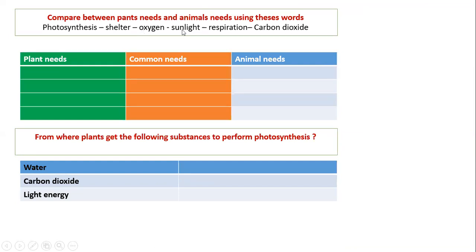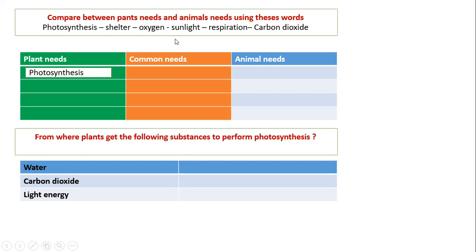So compare between plant need, animal need, and the common need. Which one here? So you have some words here. Which one is plant need, which one is common need? Common need means plants need it and animals need it, both of them. And animal need is for animals only. So number 1, photosynthesis process is what? Yes, excellent. Photosynthesis is a plant need. Only plants need photosynthesis.